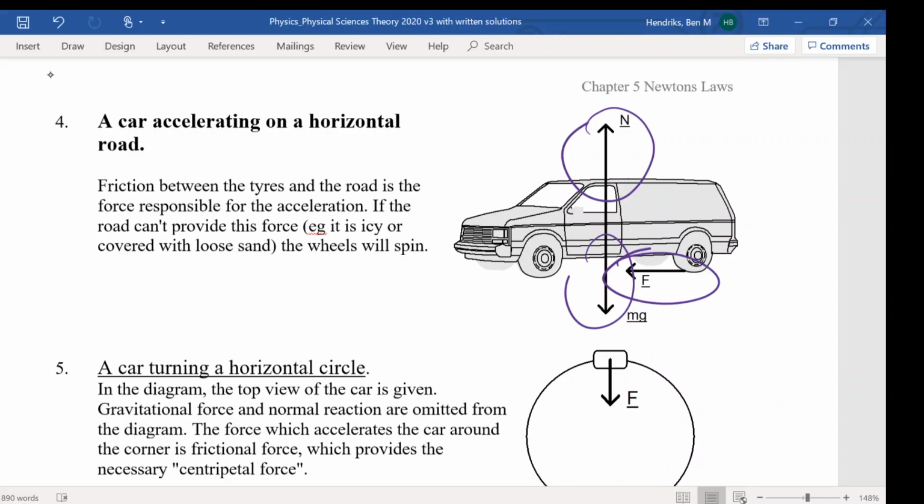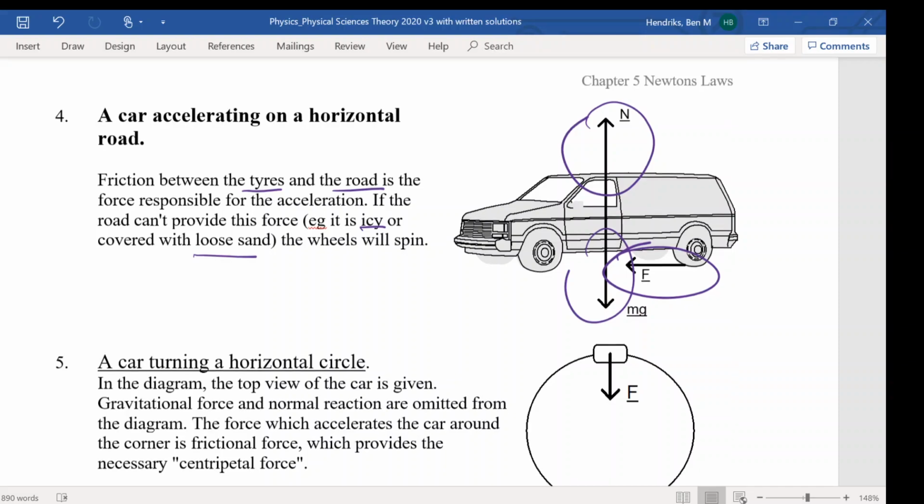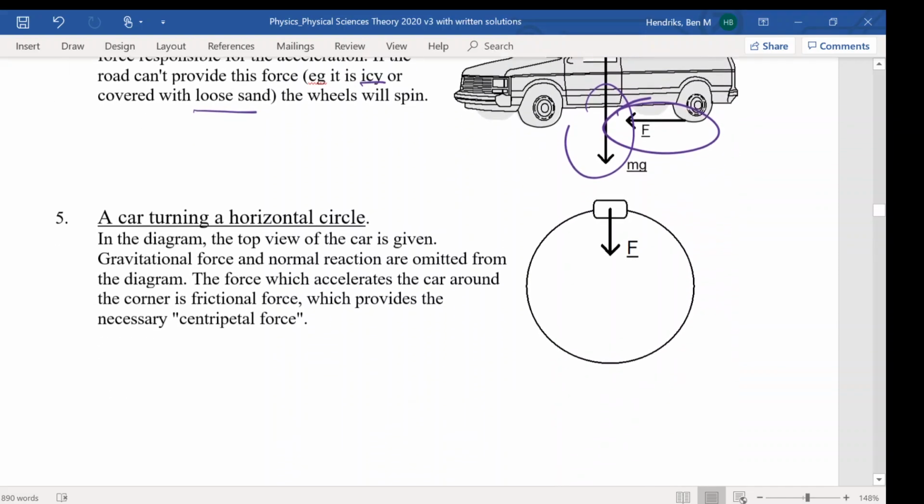Okay, so we have friction between the tyres and the road responsible for the acceleration. If the road can't provide the force, for example if it's icy or covered with loose sand, the wheels will spin. So we do need to have friction between our tyres and the road for it to go.